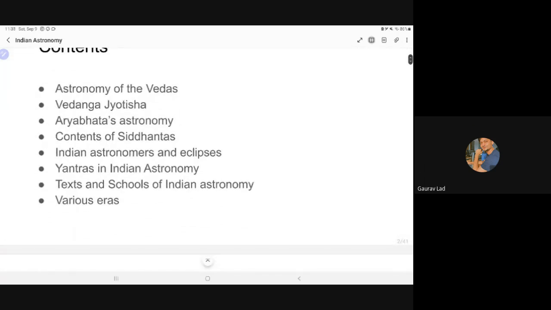So basically, what we will cover in this talk is the astronomy of the Vedas, that is the Vedanga Jyotisha. The second part is description of the Vedanga Jyotisha and what all is included in it, and when it was composed, in what location it was composed, and all of that. Then we have Aryabhata's astronomy, Aryabhata 1, the pioneer of classical Indian astronomy. And then we have Siddhantas. Siddhantas is a very important concept. It's not actually a concept. Well, Siddhanta is actually a treatise.